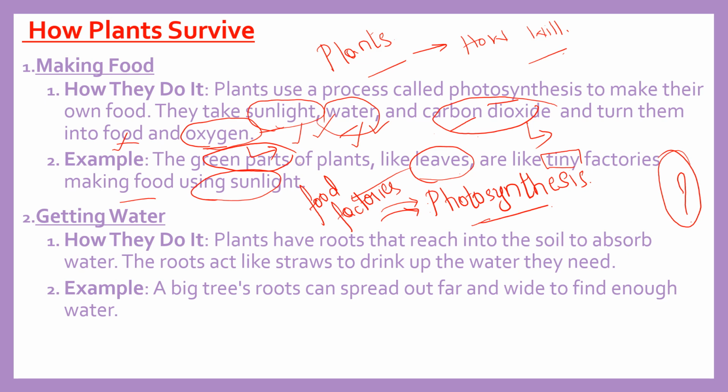Now, why green is important is because there is a pigment called chlorophyll. Okay, only if the chlorophyll is present, the plant will acquire the capability of making its own food. It means that until and unless there is chlorophyll, the plant can't make its own food. Okay, so it is so simple.